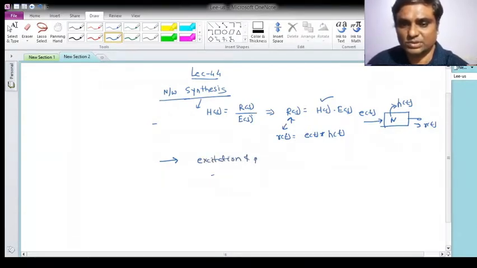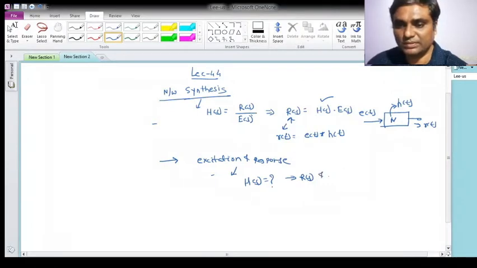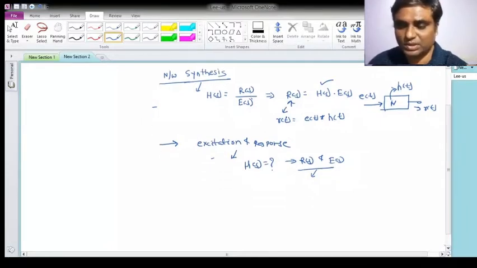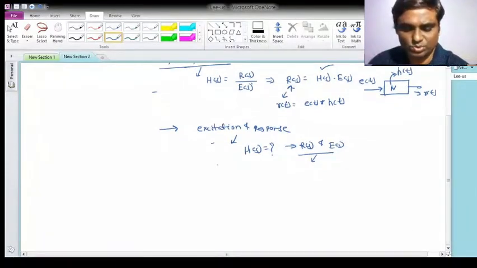Excitation and response are known to us, and we have to find out what the network is. So we have to find out H of S, where we know the response R of S and the excitation given to it. This is basically the synthesis problem. Our task is to synthesize the network from the given functions.